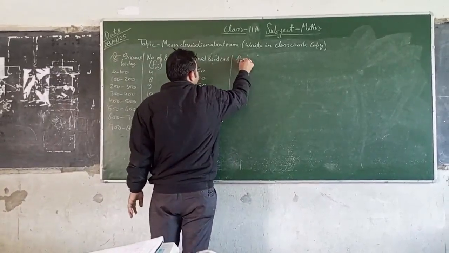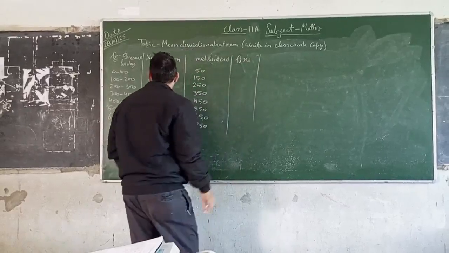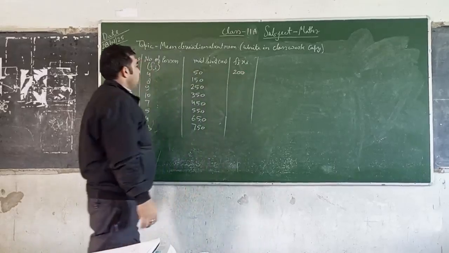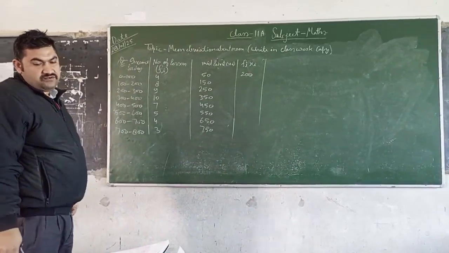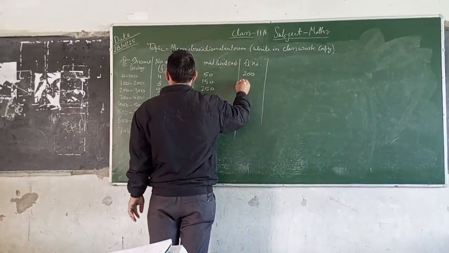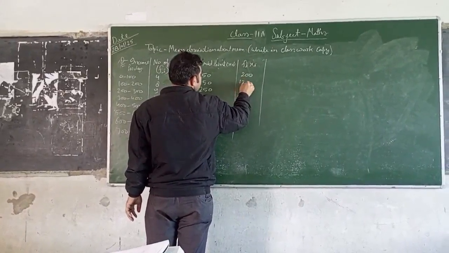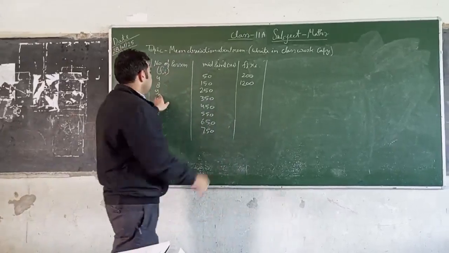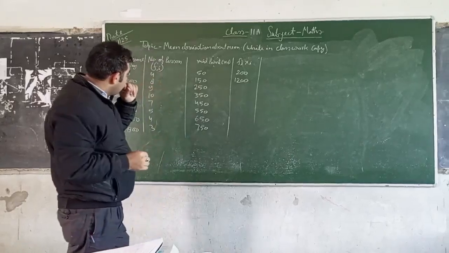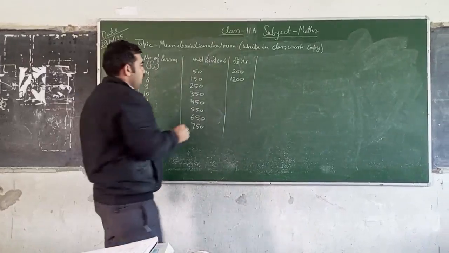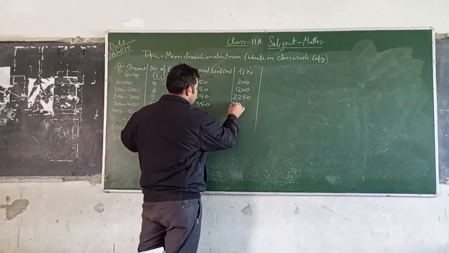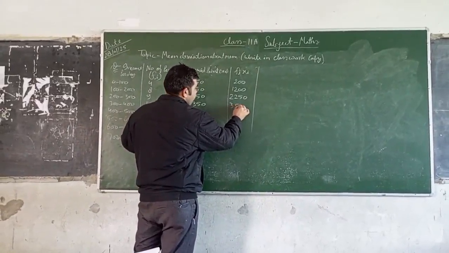The next column is fi into xi. fi are given, so 4 into 50 is 200, and 8 into 150 is 1200. 9 into 250 is 2250. Then 10 into 350 is 3500.